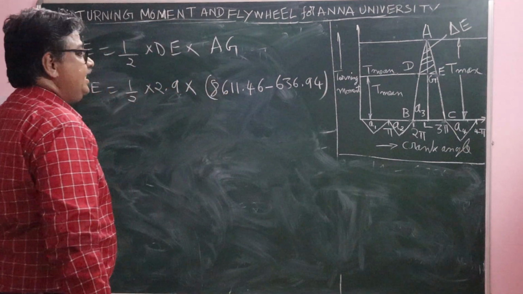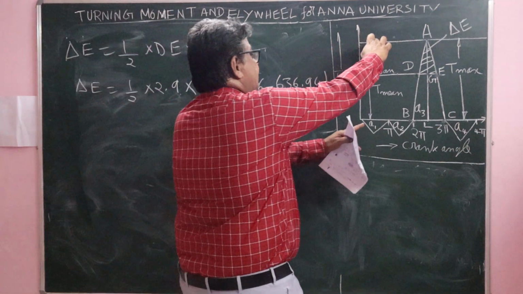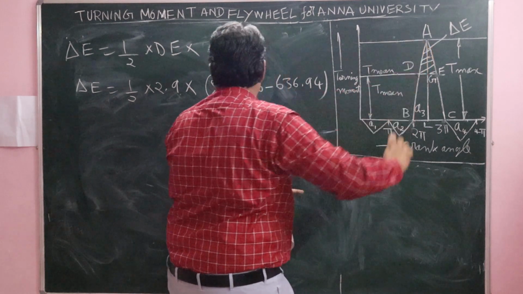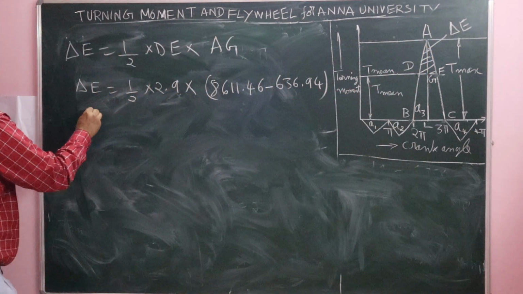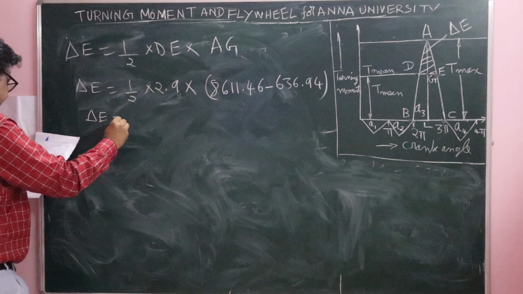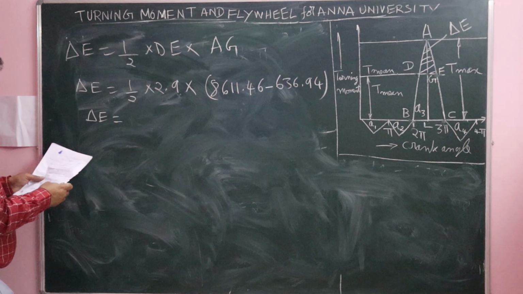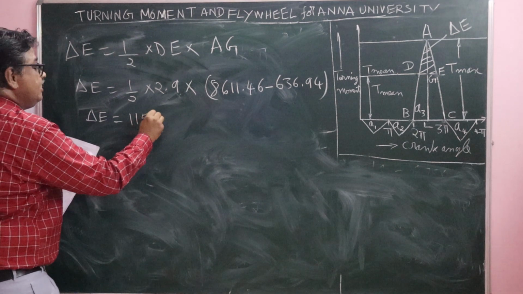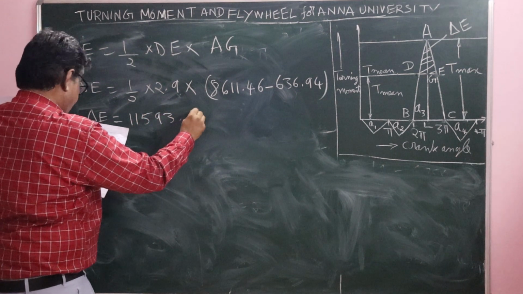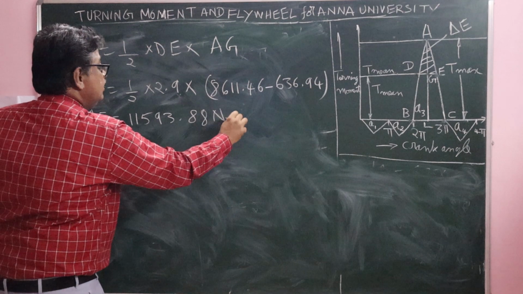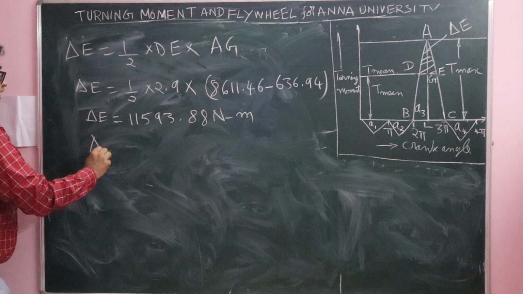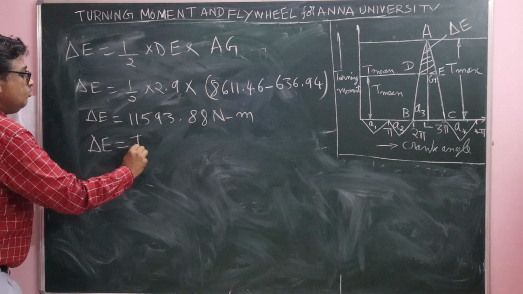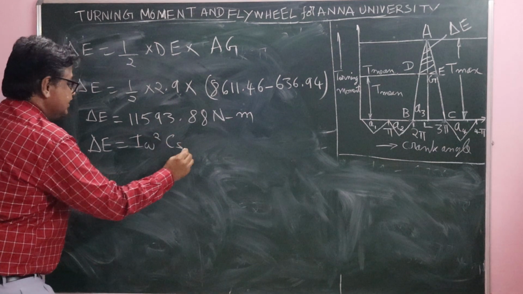Therefore, del E, the maximum fluctuation of energy, is equal to 11,593.88 Newton meter.